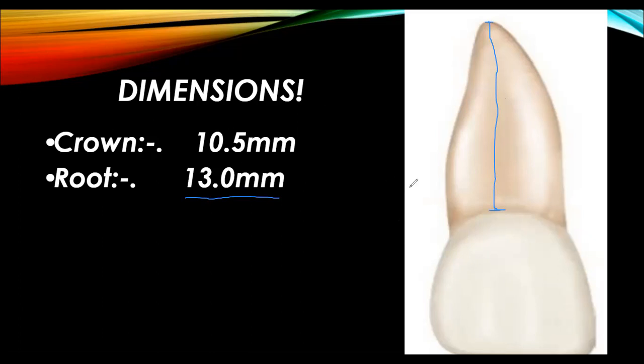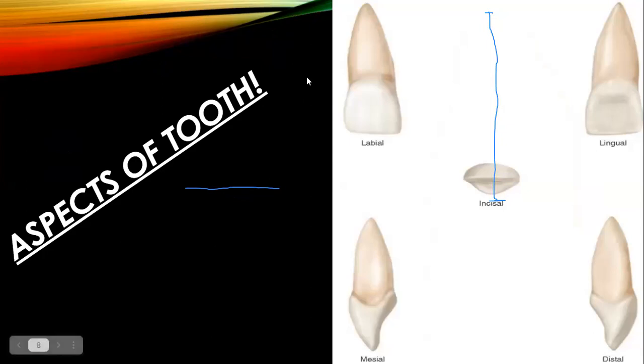And if we talk about the crown, from the cervical line up till the incisal edge, right? Here we have the edge, right? So it would be 10.5 mm. From the cervical line up till the incisal edge, it would be 10.5 mm. Okay, so we have different aspects of the tooth, right?